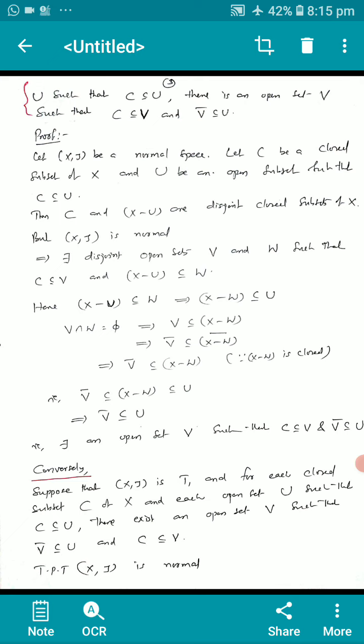And conversely, suppose that X2 is a T1 space and for each closed subset C of X and each open set U such that C is a subset of or equal to U, there exists an open set V such that V bar is a subset of or equal to U and C is a subset of or equal to V. We have to prove that X2 is normal.